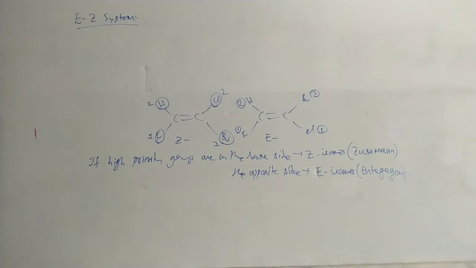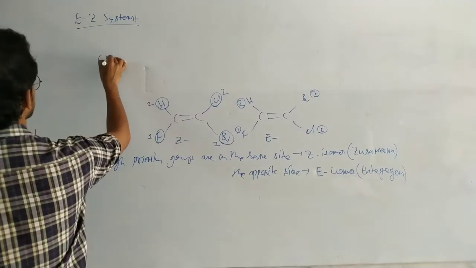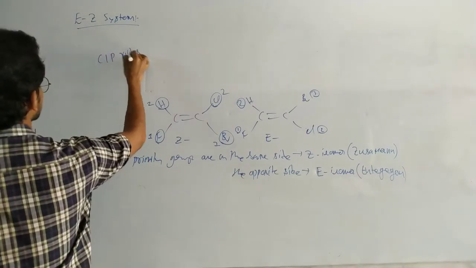Priority of the groups is decided by CIP rules.